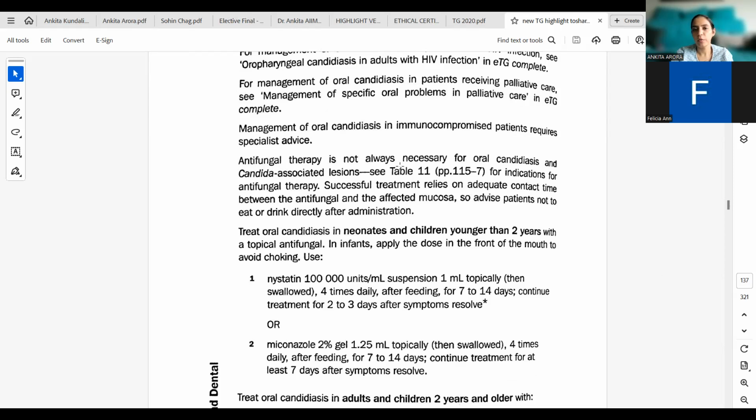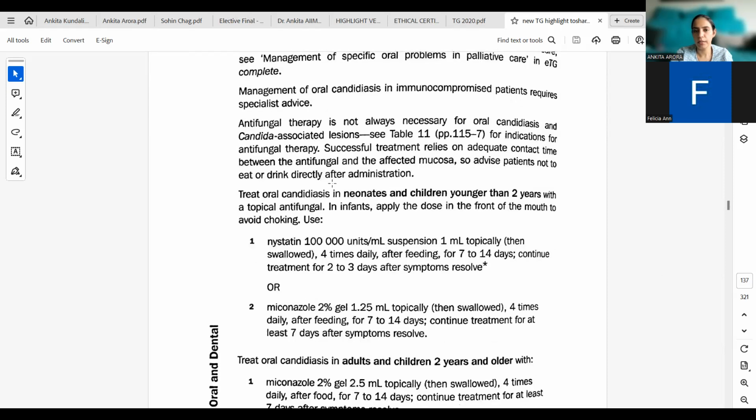Now, antifungal therapy is not always necessary for oral candidiasis and candida-associated lesions. For indications of these, we would see the table ahead. Successful treatment relies on adequate contact time between the antifungal and the affected mucosa, so advise patients not to eat or drink directly after administration.